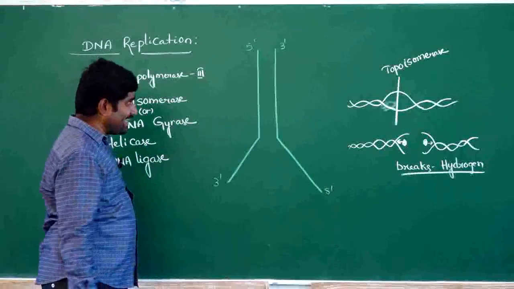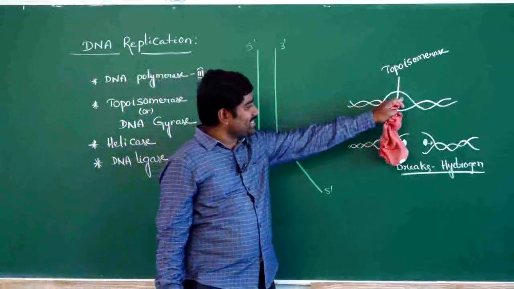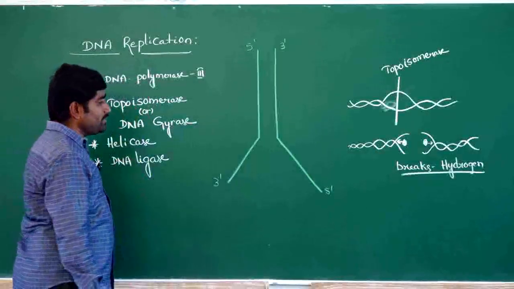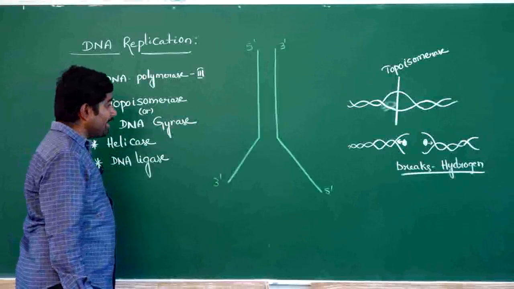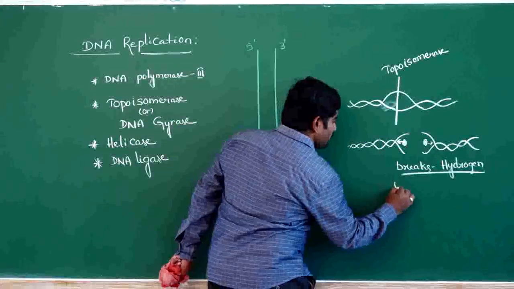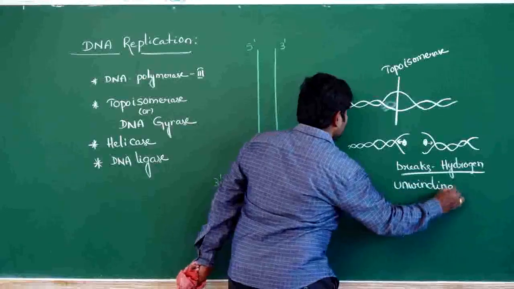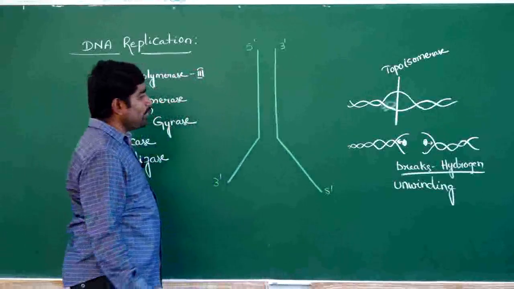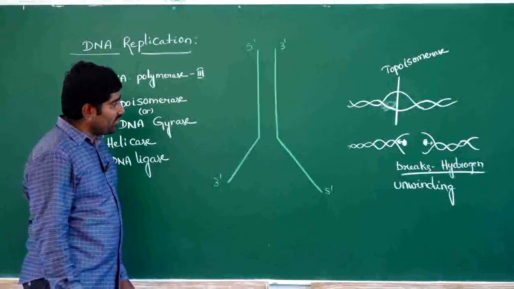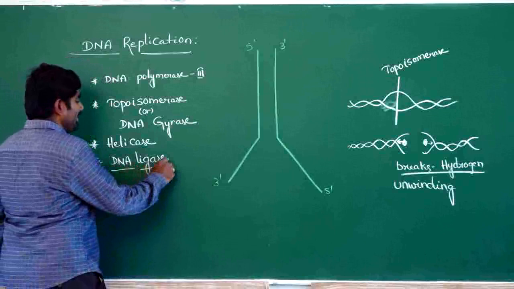Topoisomerase, or DNA gyrase, helps in cutting the DNA at ORI sites into two fragments, and helicase helps in breaking the hydrogen bonds and separation of DNA fragments. This process is called unwinding of DNA. So helicase is mainly important for unwinding of the two DNA fragments. And next one, DNA ligase.